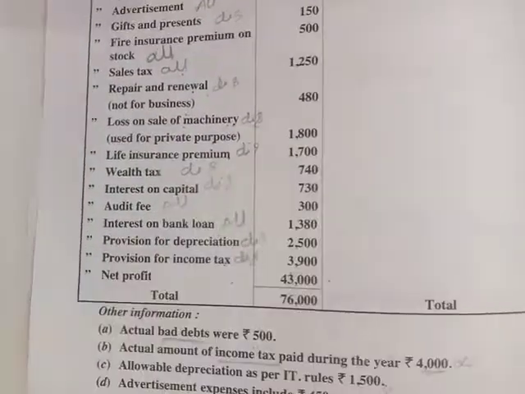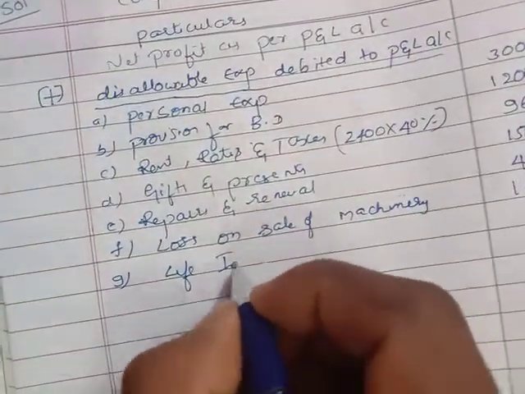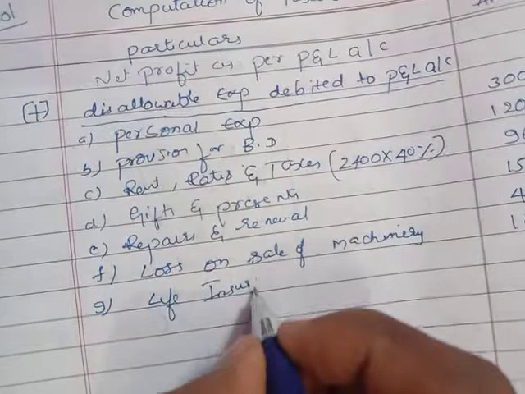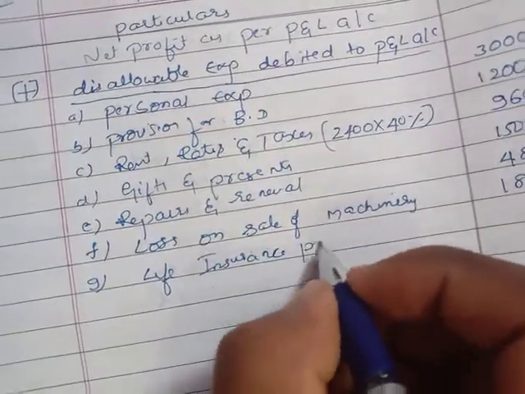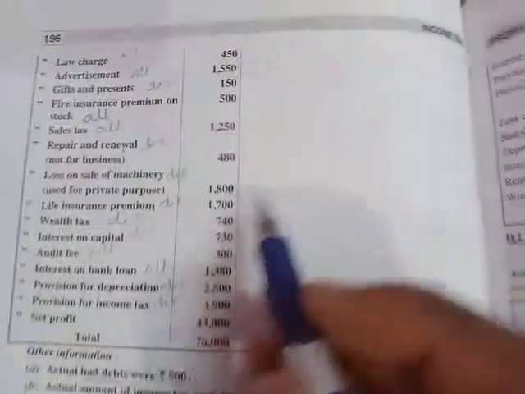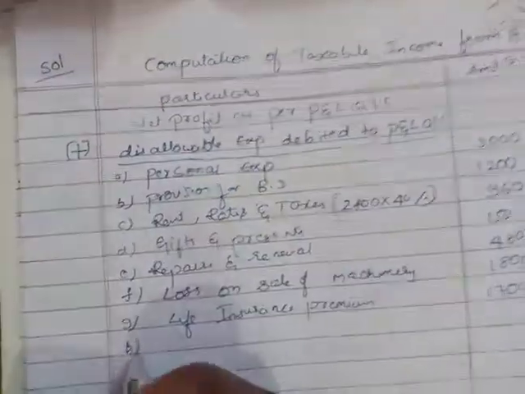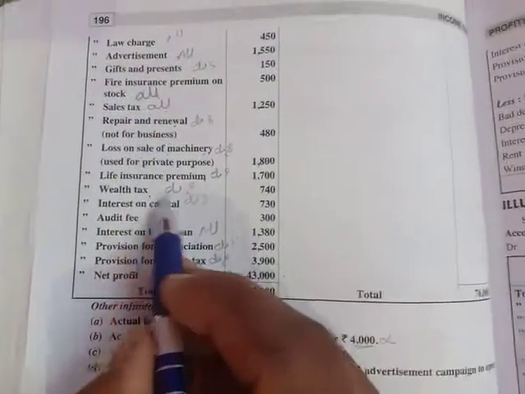Next, life insurance premium, 1,700. Next, wealth tax, 740.